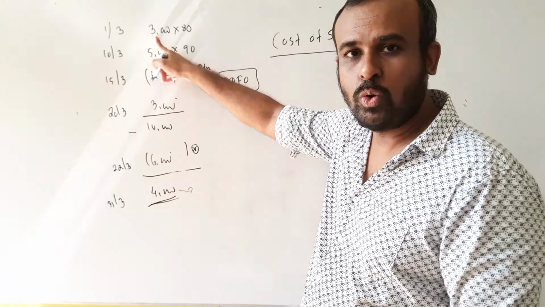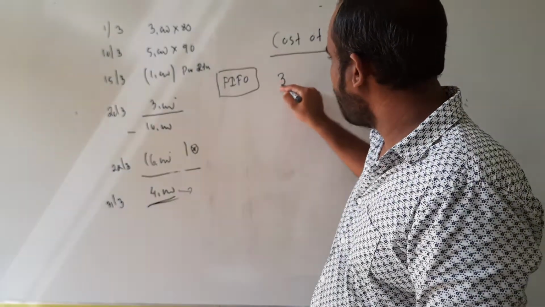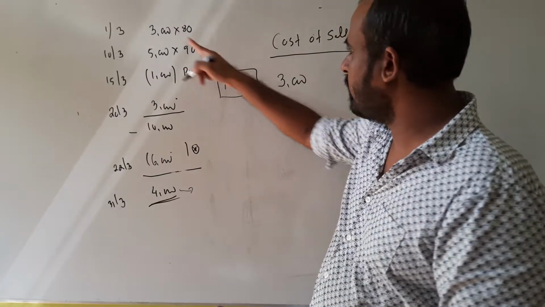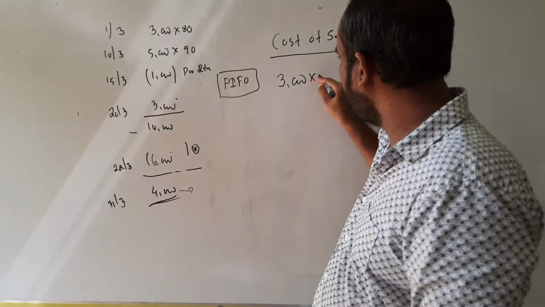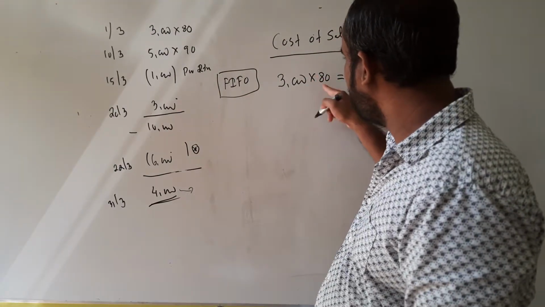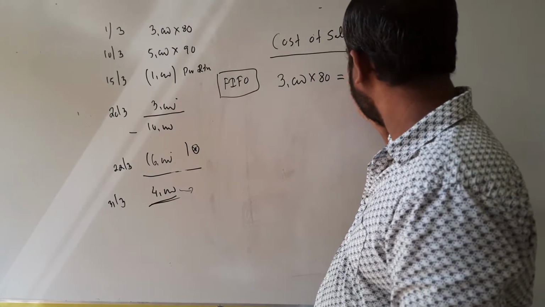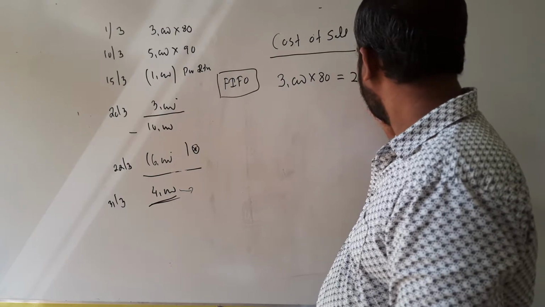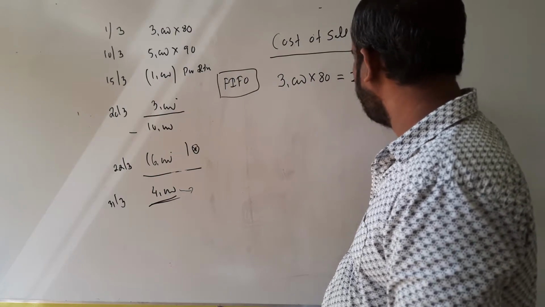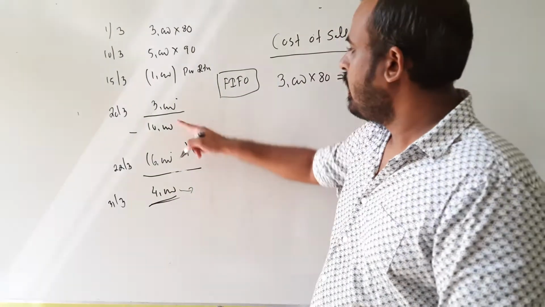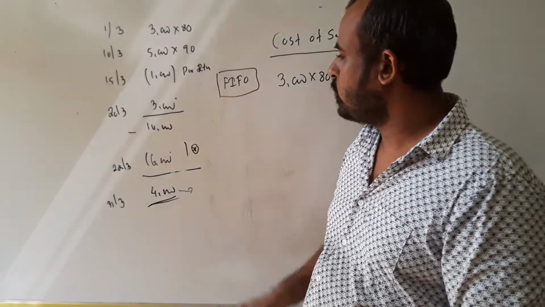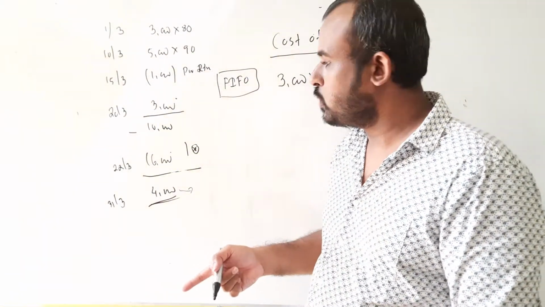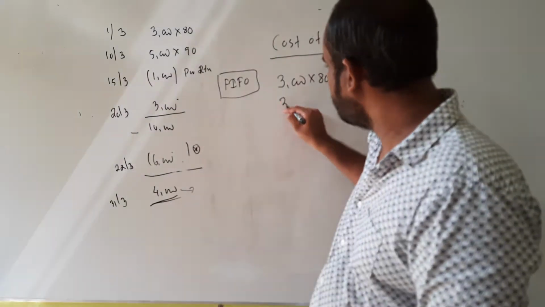Now whatever inventory you got first, you need to issue first. Whatever inventory you got first, 3,000, you can issue entirely at a value of 80. Then it will be 240,000. Out of 6,000, 3,000 have been issued. How many more units are you supposed to issue? Another 3,000 units are supposed to be issued.